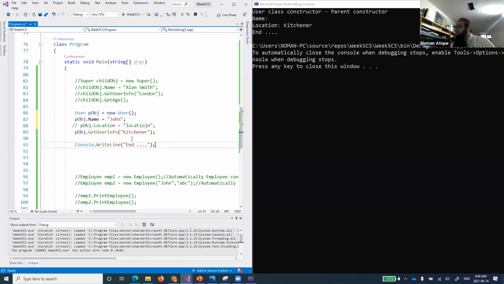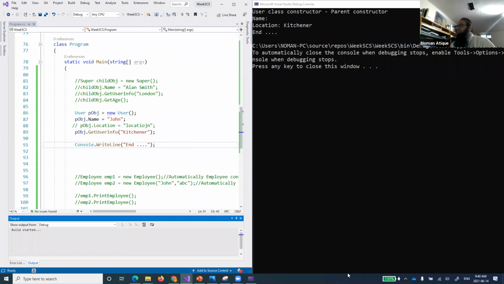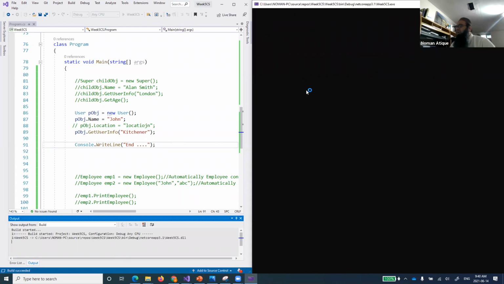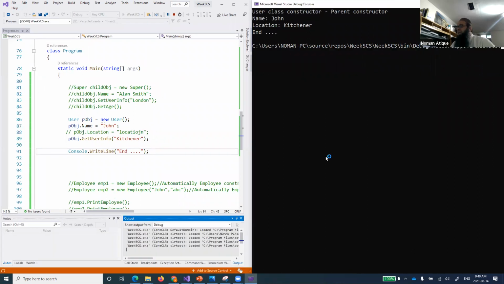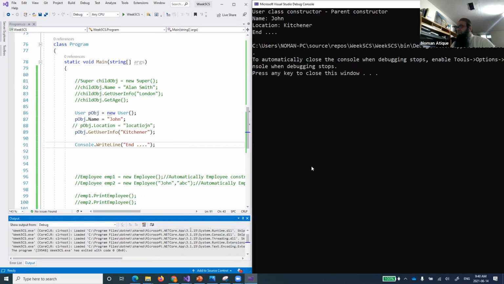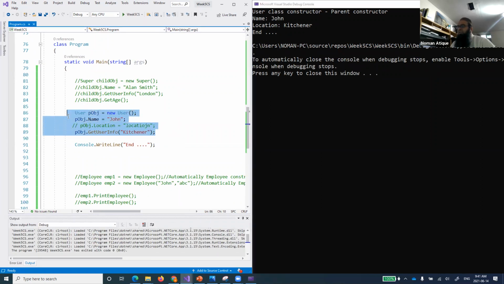And if you have to set up the location, you have to do something like that again. Use that get user info. So this is regarding the parent class. Right? So the parent class is only calling the parent constructor and then defining these values, and we did not define the name. Now we have defined the name. So of course now it will show us the name John and all, as well as the location as Krishna. Right? So this is what is related to the parent class. But now let's talk about this child class, and then we'll see different shapes of it.